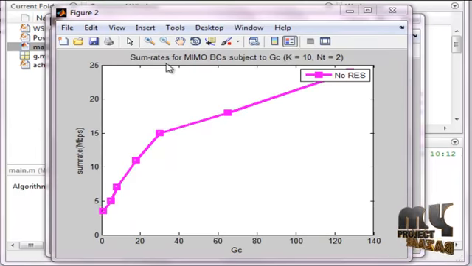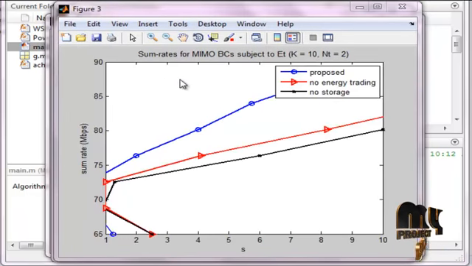This is the second figure, sum rates for MIMO BC subject to GC, with K equal to 10 and NT similar to figure 1. This is the GC and this is the sum rate in megabits per second. No RES means renewable energy sources are not depending on the structure. This is plotted in pink color. So that is no RES depending upon the antenna, and also the MIMO concept of the weighted sum rate calculation. So this is the third figure.